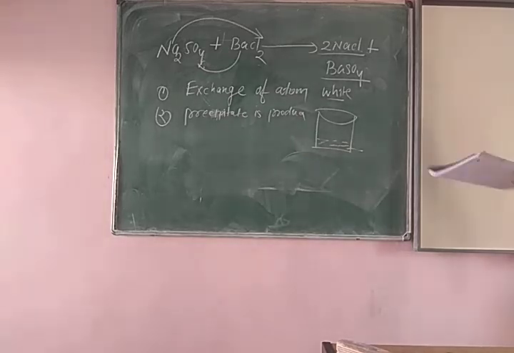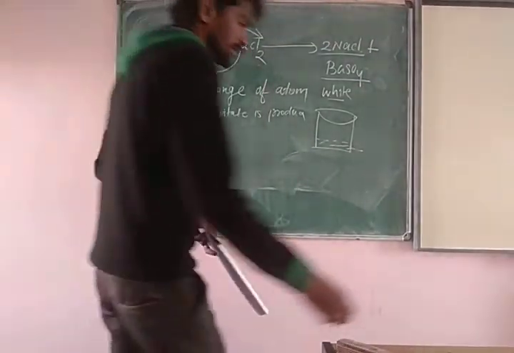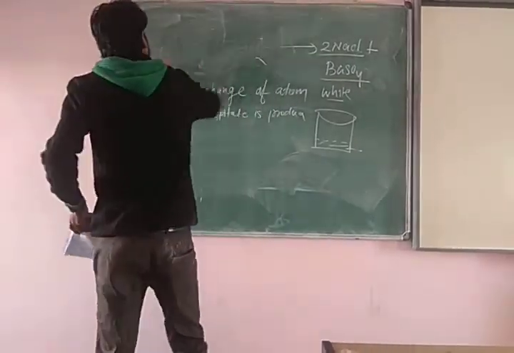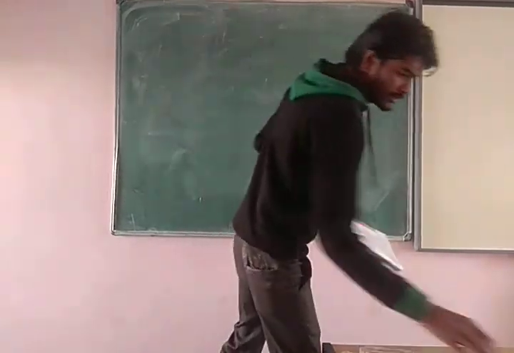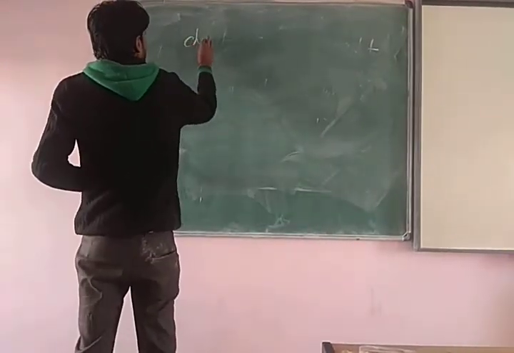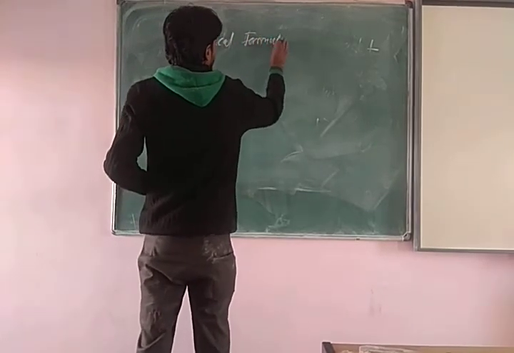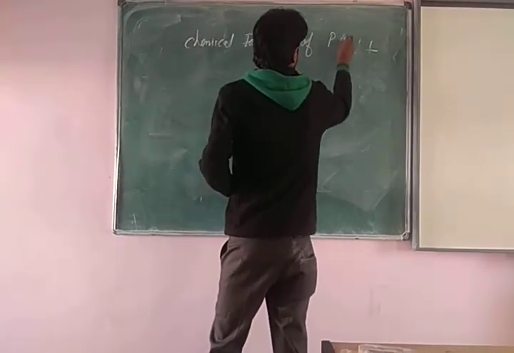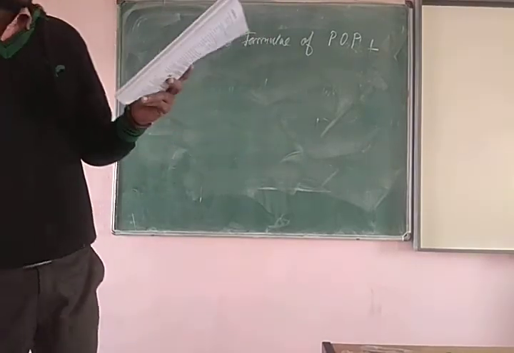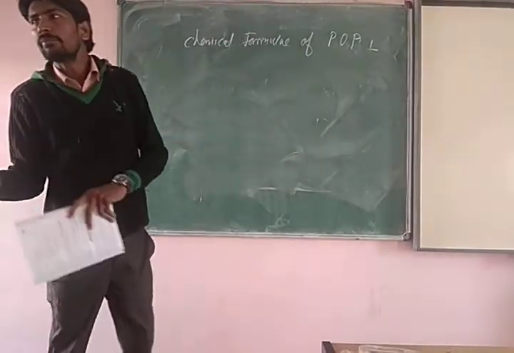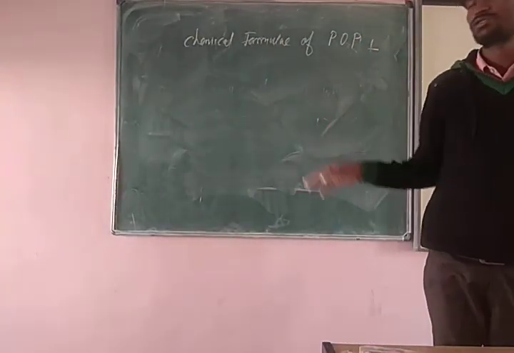Okay. Next question. The chemical formula for plaster of Paris is... Wait. Better wait, don't talk. Our main motto is not only to find out the correct answer, but we have to also do the concept.